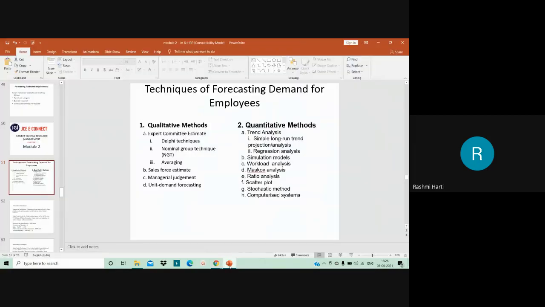Fine. And then you have a computerized system. Computerized systems are used to forecast manpower requirement, where the information required to develop a computerized forecast of manpower requirement is compiled by the HR specialist. So you will have a human resource analyst here, or a person who is an expert in analysis.